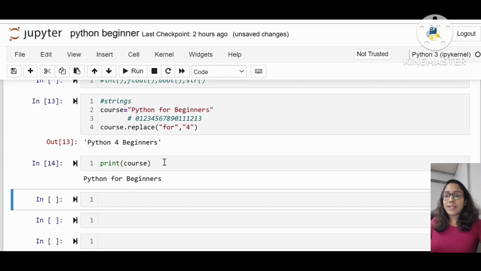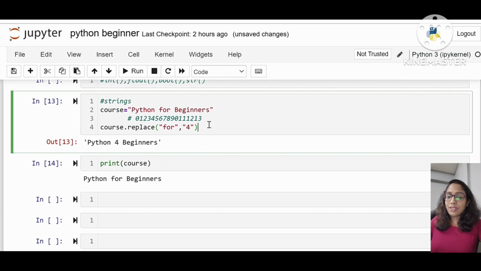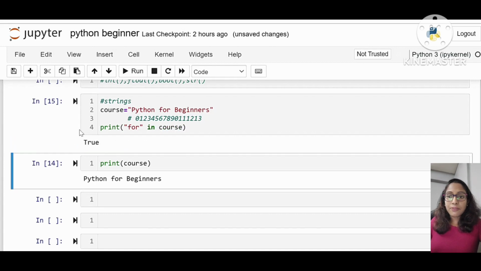Another cool stuff that I would like to show is, I'm just printing. We can check if any particular alphabet is available in the string or particular word is in the string. So print 4 in course. That means it's checking whether this 4 is present in this course variable.